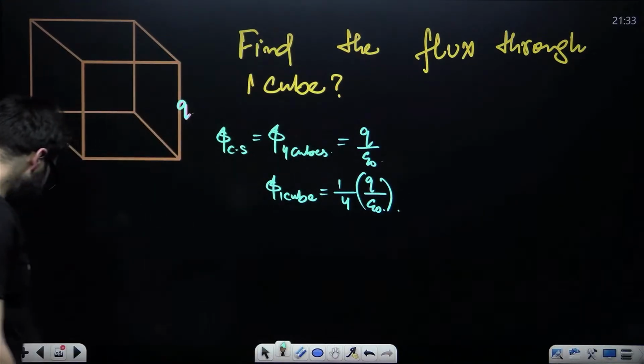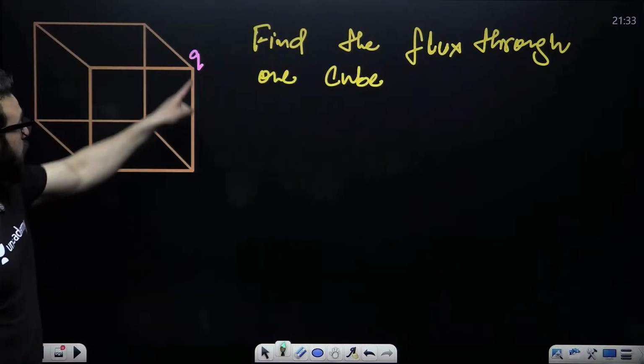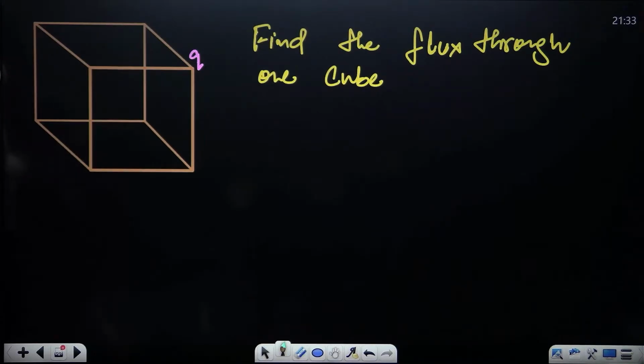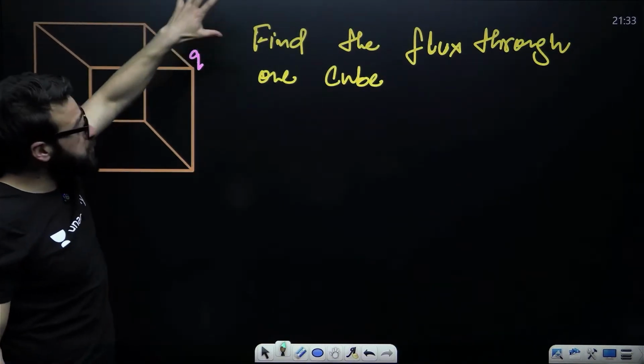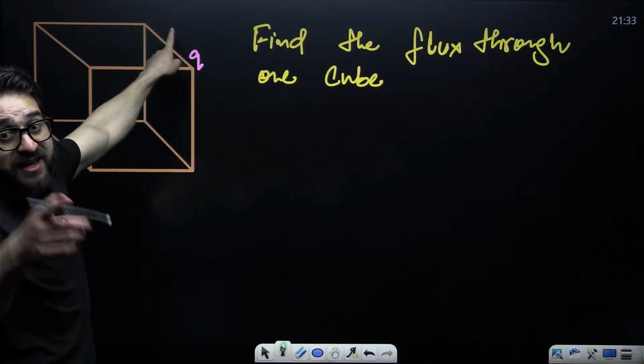Okay. What about this one? This is placed at the corner. How many more cubes do you need to attach over here so that the charge comes at the center? 7 more cubes.